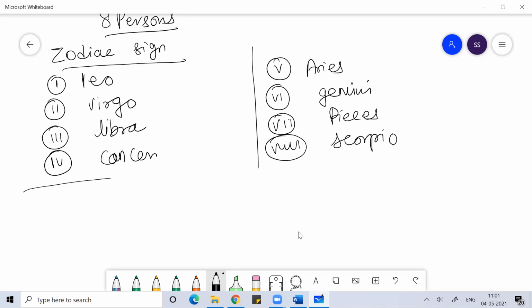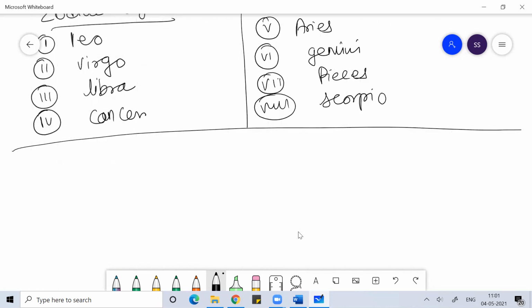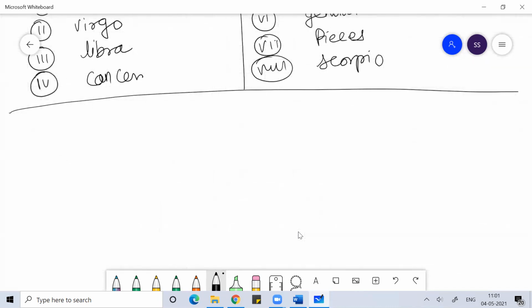These are the zodiac signs given to us: 8 persons, and 8 zodiac signs. Then what else is given in the problem?